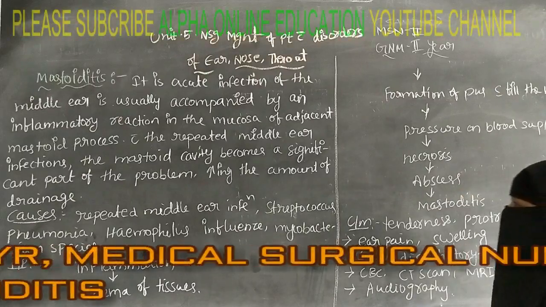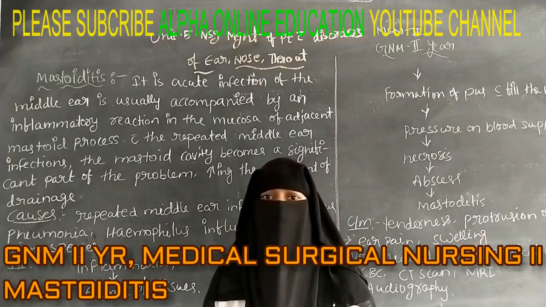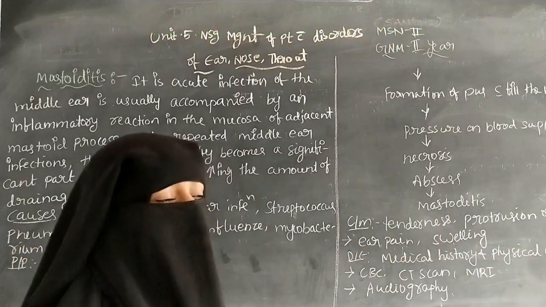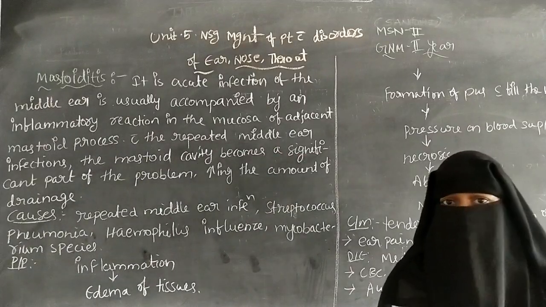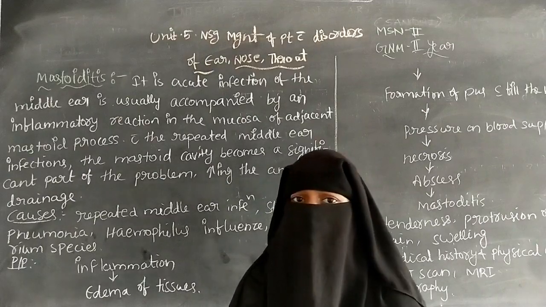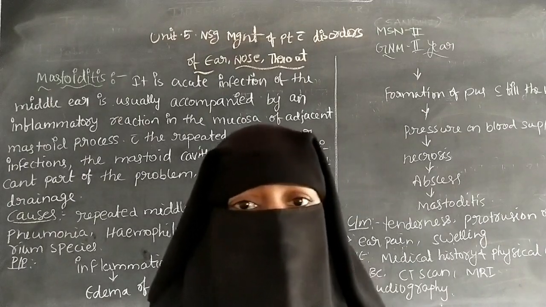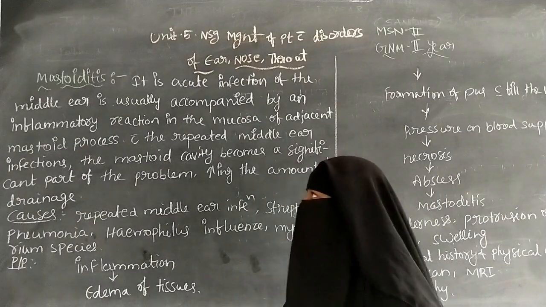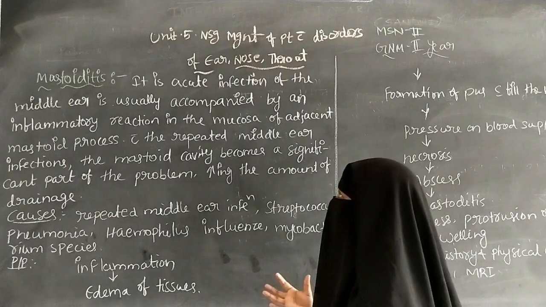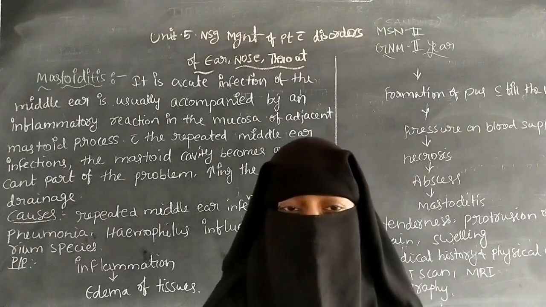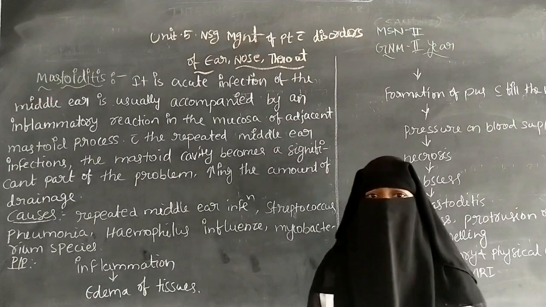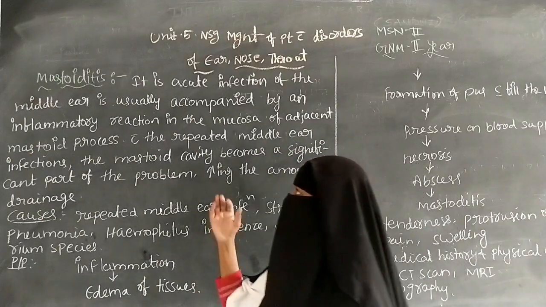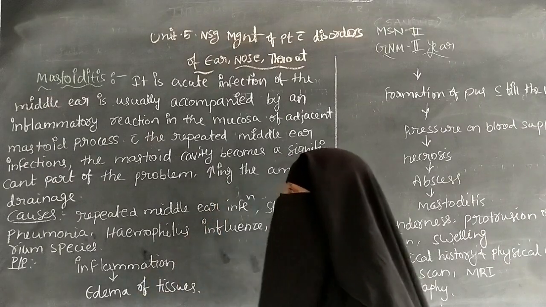Medical surgical nursing 2 for the GNM second years. So in this we are going to discuss unit 5, that is nursing management of patients with disorders of the ear, nose and throat. Now we are going to discuss the ear problems. What problems can be related to the ear, we are going to discuss.